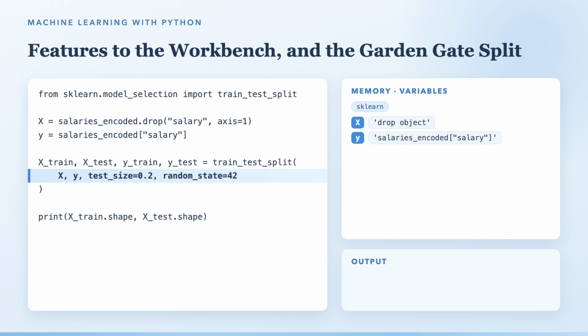Now the split itself. train_test_split takes X and y, with test_size=0.2, meaning 20% is set aside for the exam, and random_state=42, so the shuffle comes out the same every time we run it. Four variables come back: X_train, X_test, y_train, and y_test. And the final print confirms it: 400 rows for training, 100 for testing.